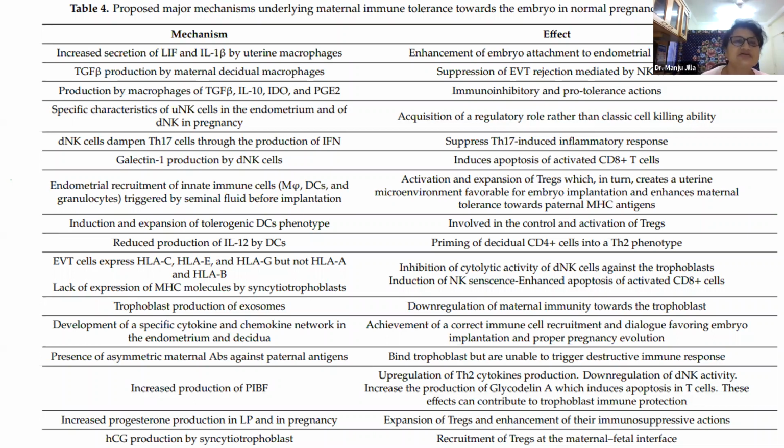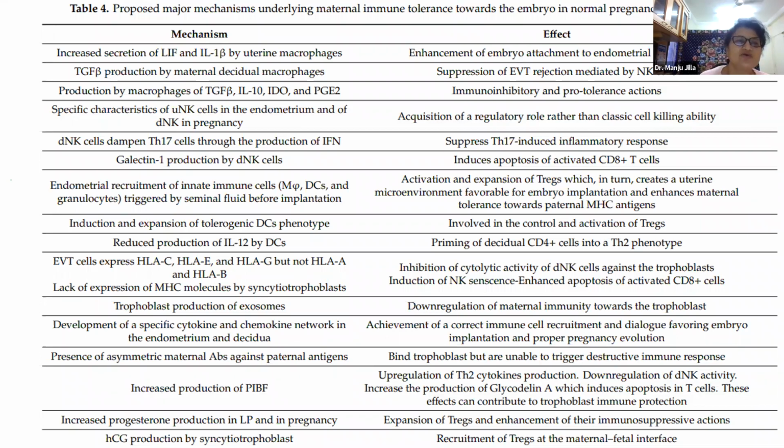So what are the proposed mechanisms by which the embryo adapts to the endometrium in natural pregnancy? There is increased secretion of leukemia inhibitory factor and IL-1B by the uterine macrophages. This enhances embryo attachment to the endometrial epithelium.